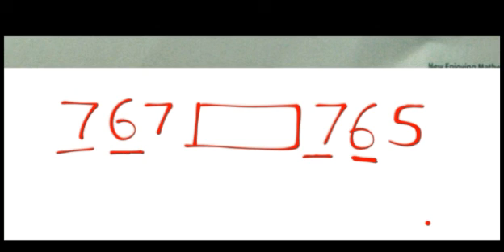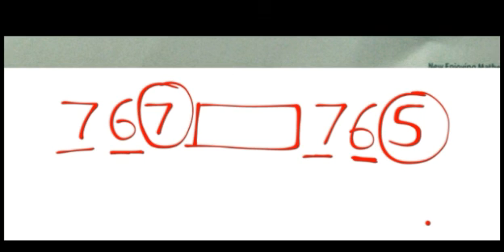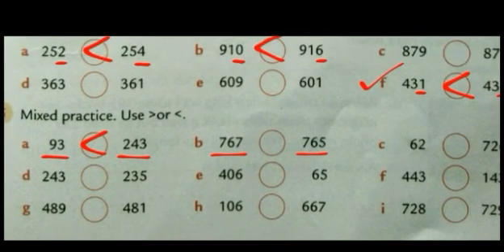Now, the last step is just see the ones place. Here it is 7 and here it is 5. So which is greater? 7 or 5? 7 is greater. That means 767 is greater than 765. This is the way how you find it out.